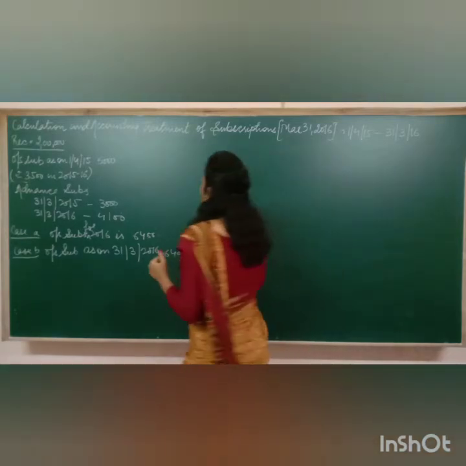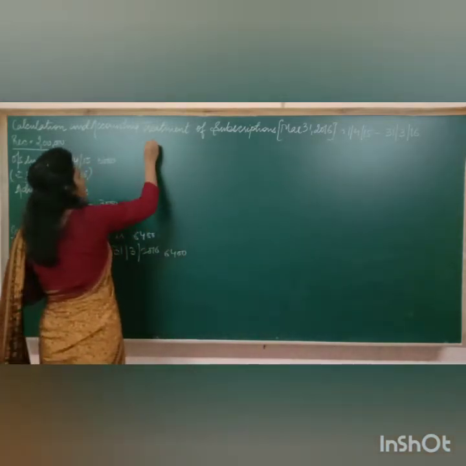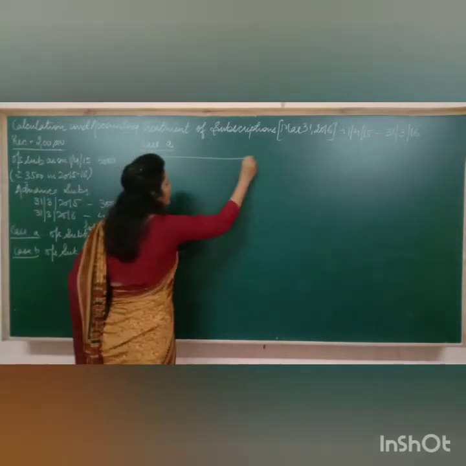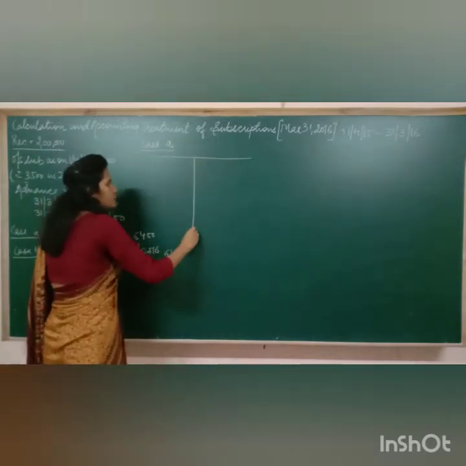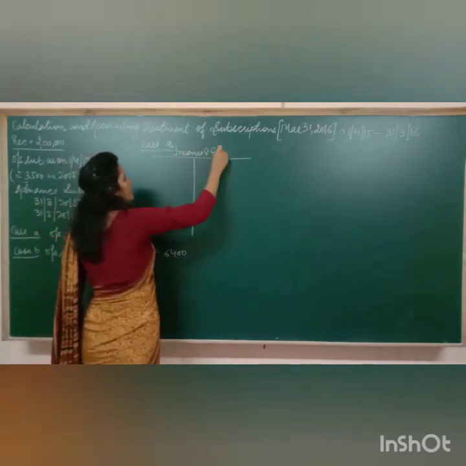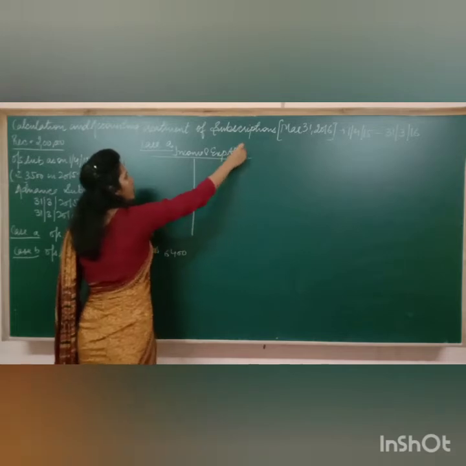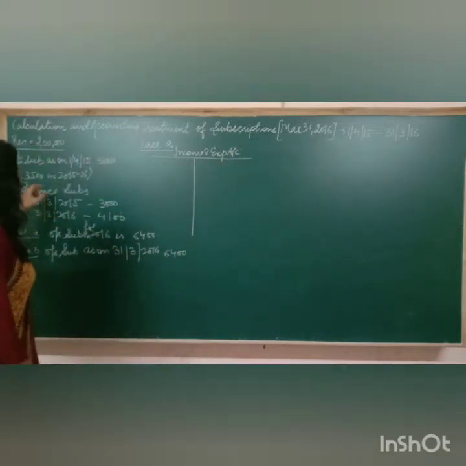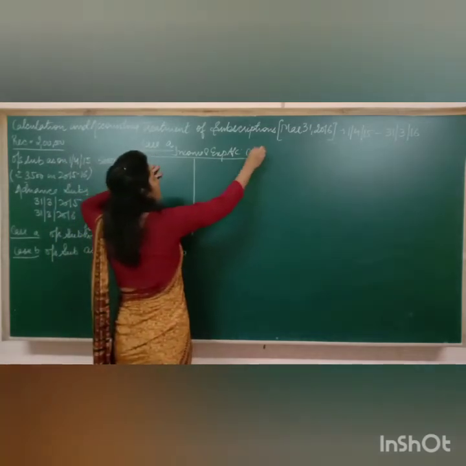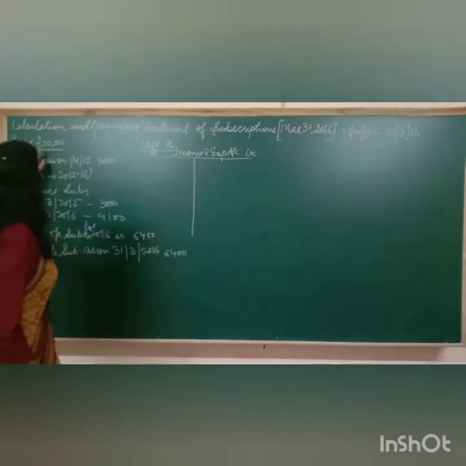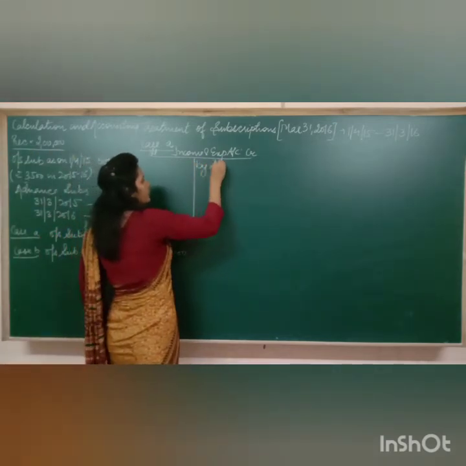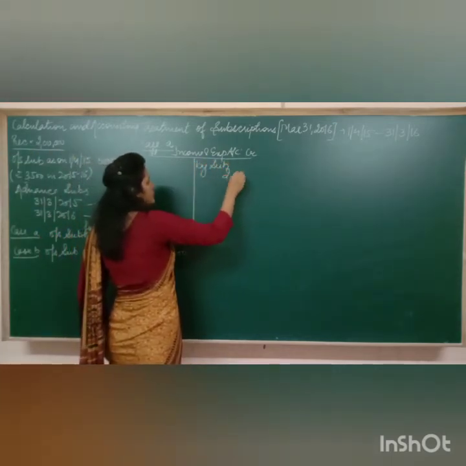Now see how. First of all, if I talk about case A, then you know that subscriptions has to be shown in income and expenditure account. You know that we have to show it here. Now these subscriptions are incomes, so it has to be shown on the credit side. See, subscriptions of rupees 2 lakh you have received this year, so you have to write by subscription rupees 2 lakh.